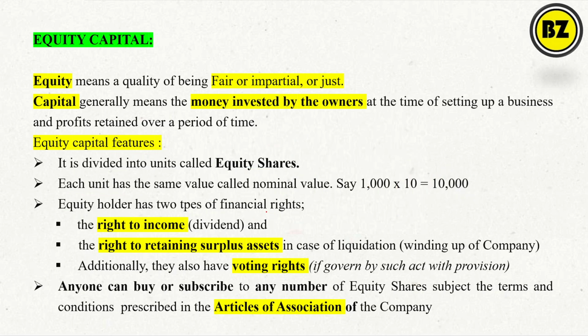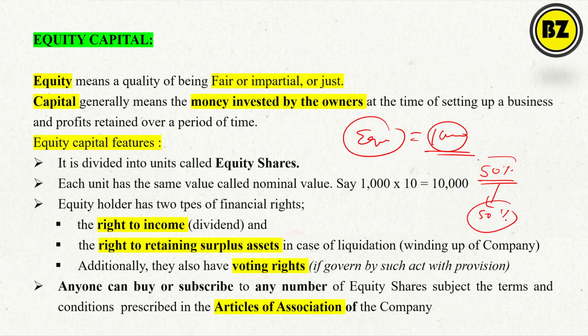Now the equity holder has two types of financial rights. Suppose you are having equity. Equity simply means I am the owner, ownership. If I have 50% of the equity of the company, it means I am the 50% owner of the company. You may have watched Shark Tank, where they are always saying, I take 10% of equity for 10 crore rupees, or my ask is 50 crore for 5% of the equity.